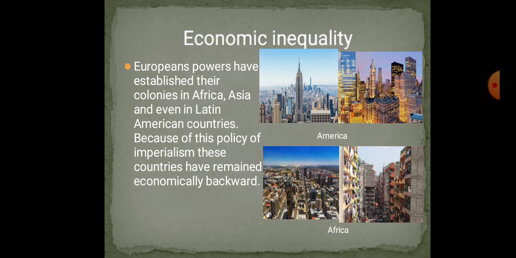But what happened? The British made a colony in Africa. Just as India became a colony for the British, even Africa also. They drained the wealth. As they drained all our wealth and made India poor, like that even Africa, and not only Africa, even Latin America and South America.